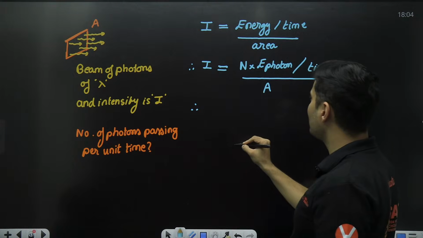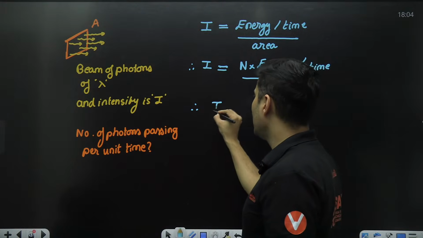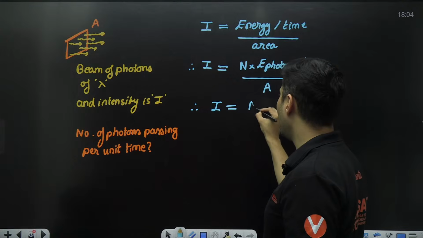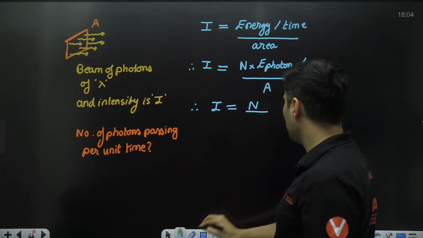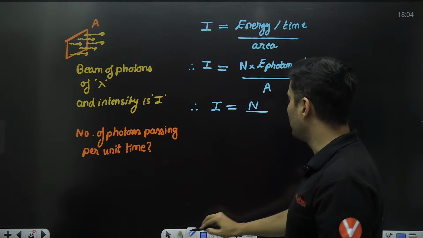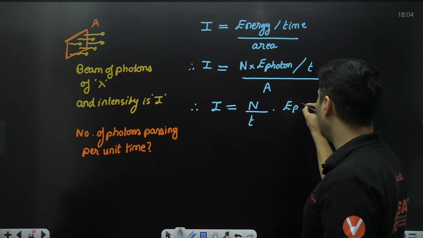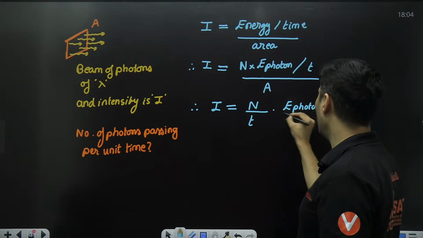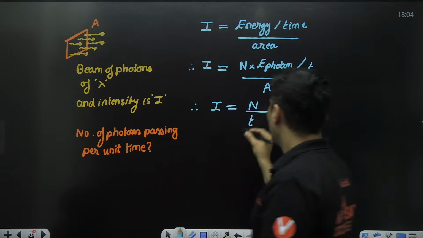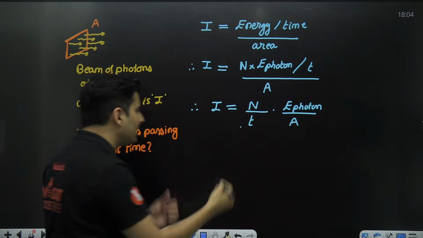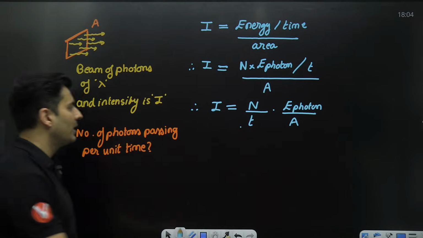Oh, I think I'm getting somewhere. So can I now say I is equal to N divided by time? I can just put T over here. Okay. So N by T into energy of that photon, the whole thing divided by area. Now I actually need this N by T, number of photons per unit time.